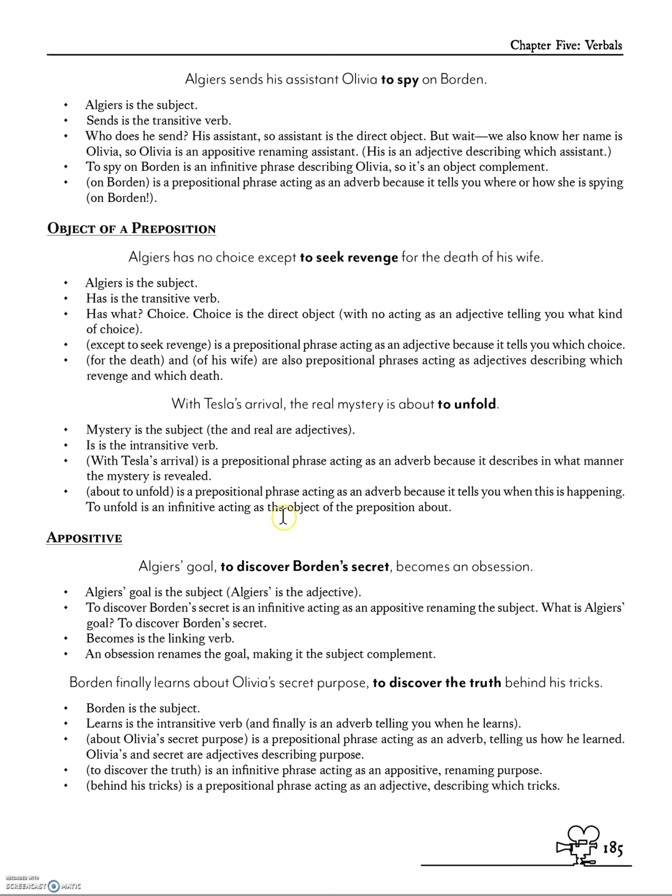They can also be appositives while we're here. "Angier's goal, to discover Borden's secret, becomes an obsession." What's his goal? To discover Borden's secret. So this is renaming goal. To discover the secret is an infinitive phrase acting as an appositive phrase inside the sentence. And then also, "Her purpose is to discover the truth."